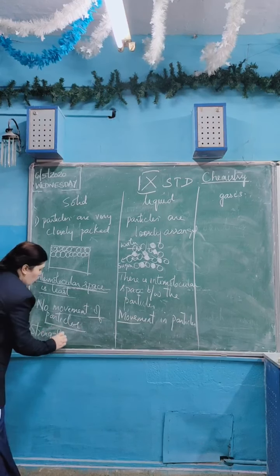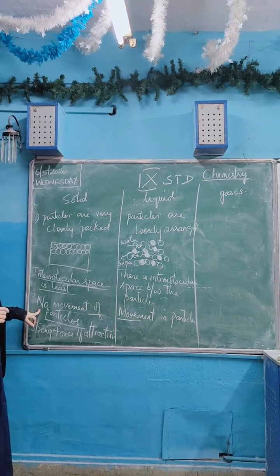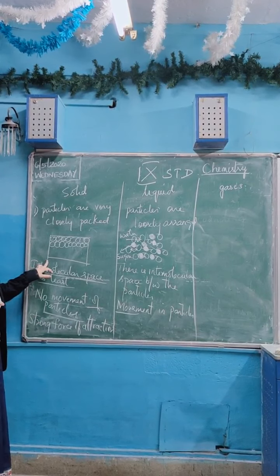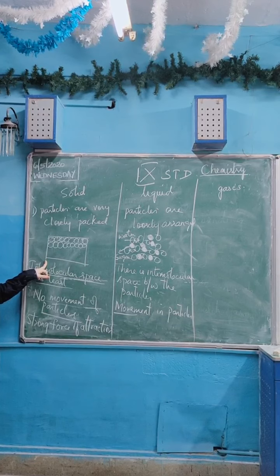between them. Here the two particles are strongly attracted to each other. They are held with a strong force of attraction. Because of that, there is no movement between the particles, so they don't move. That is why solids have a very rigid shape structure.